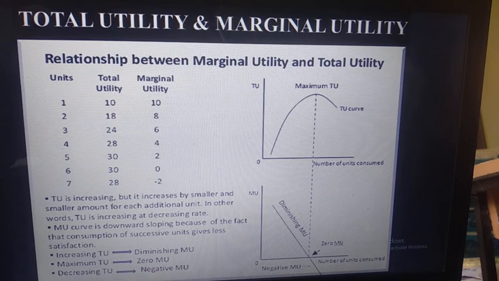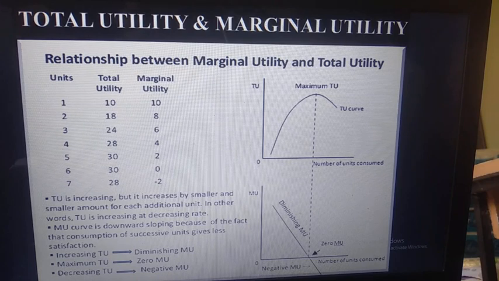From first to 7th, the total utility increases, but at a diminishing rate. Why at a diminishing rate? Because in the initial state the satisfaction level is increasing, but after the 6th unit, at the 7th unit, the total utility is diminishing. Diminishing means a decrease.